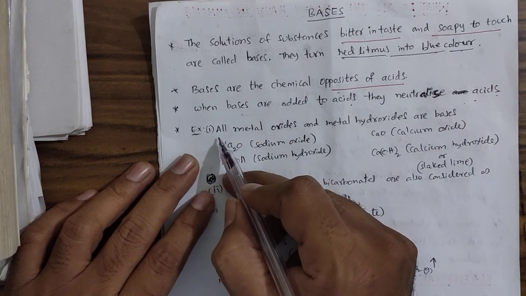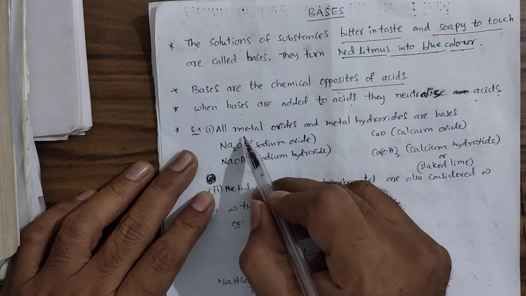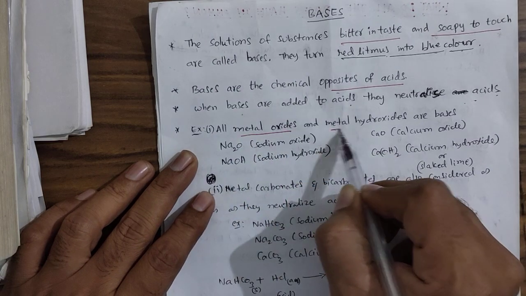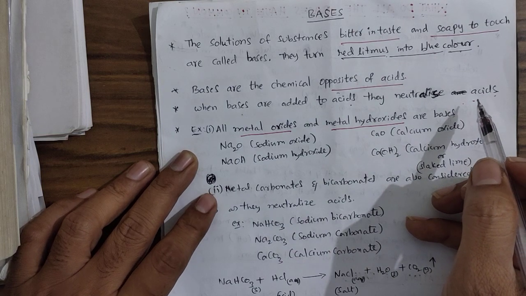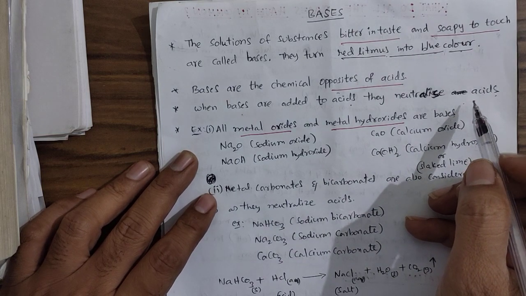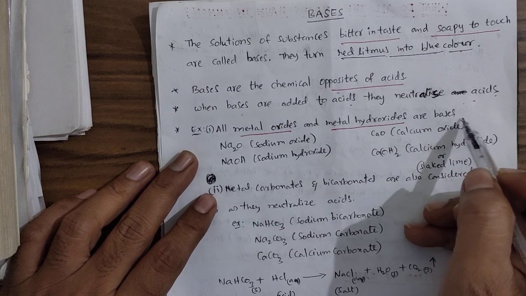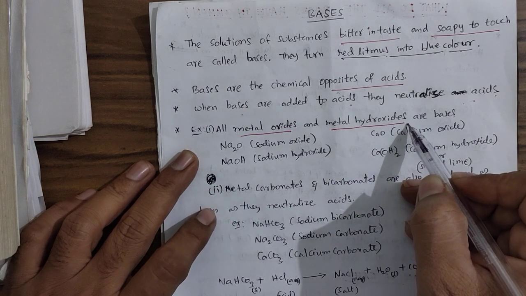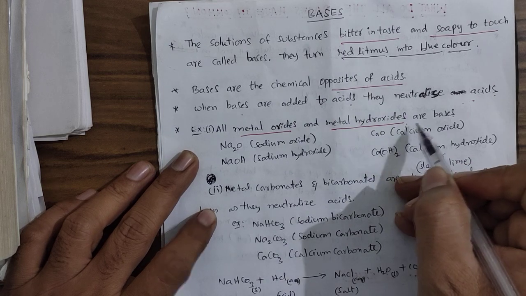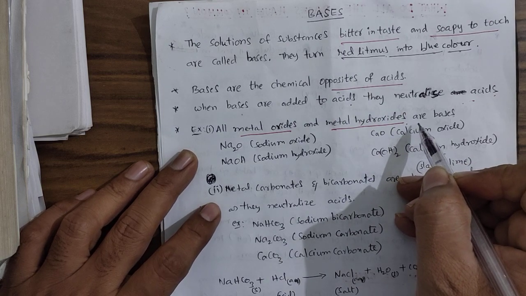So, what are the examples of bases? All metal oxides and metal hydroxides are bases, no doubt. If you take any metal oxide or metal hydroxide, they are bases. Why are metal hydroxides bases?